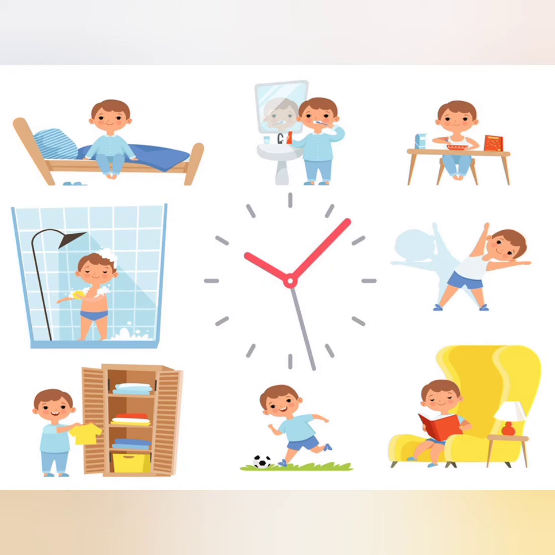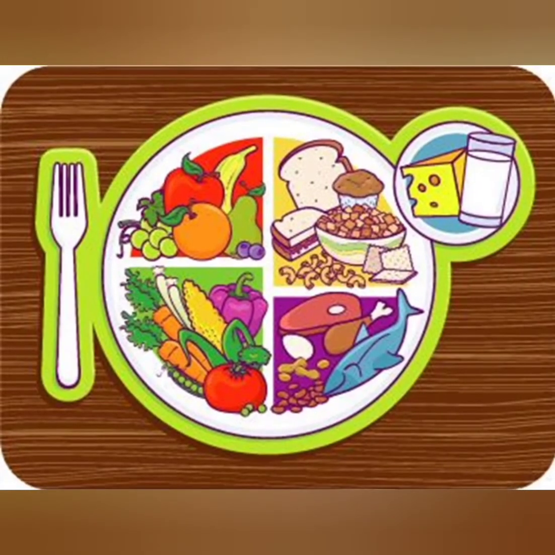So if we follow this kind of routine, then we will be always healthy. And the most important thing in this is to eat right. Eat right means eat the right kind of food. Not all the time eat only one kind of food, but a balanced diet which will have your carbohydrates, your proteins, your vitamins, your minerals, and also your fats that is found in the butter, cheese and cream.